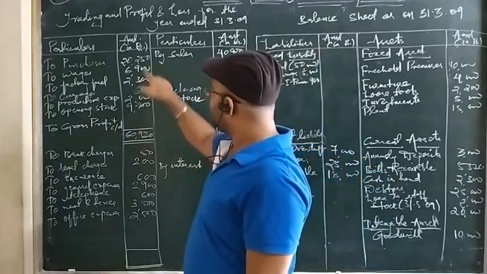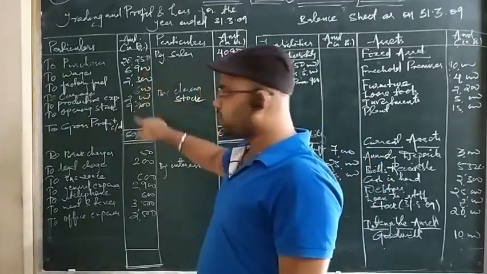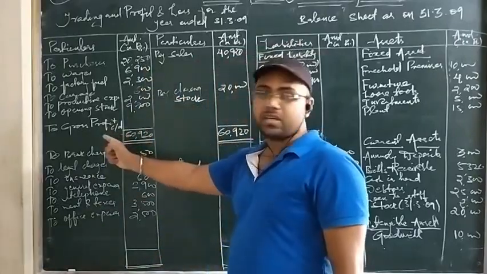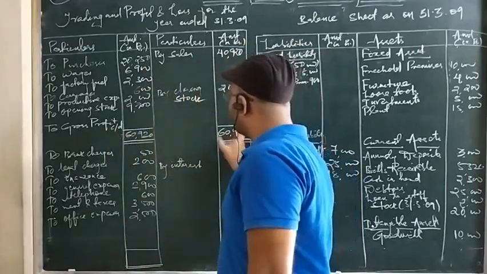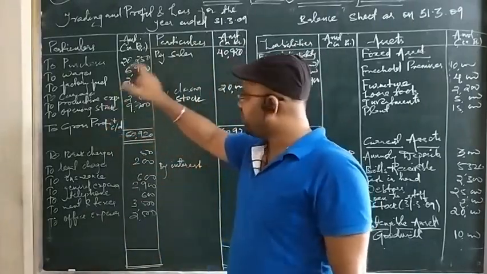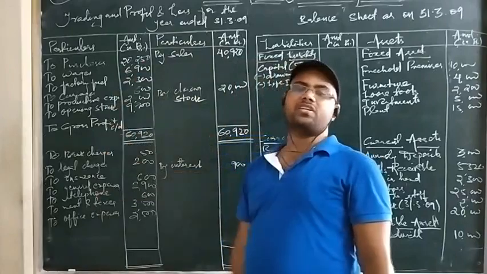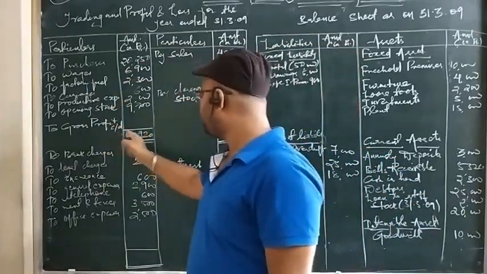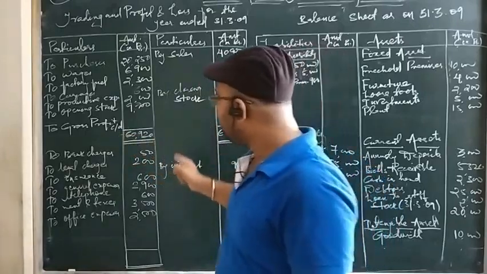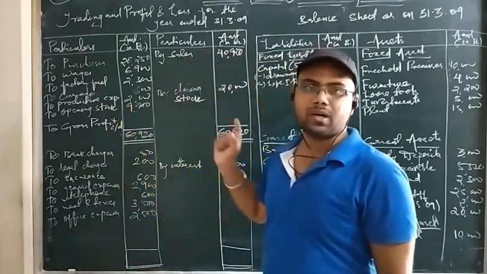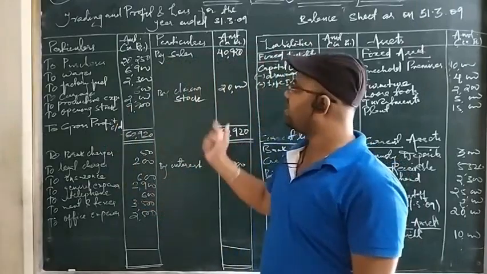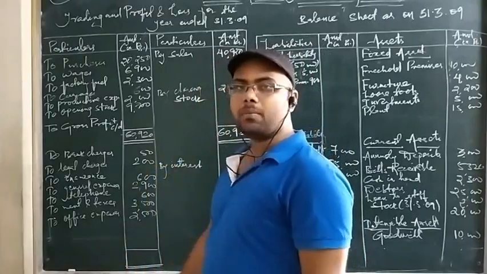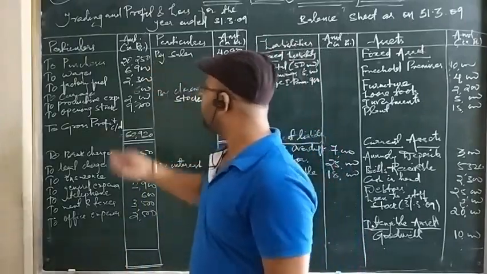So let us make a rough total of this side, so that we can subtract and get the answer as gross profit. See, without knowing the answer, why have I written here gross profit? Because I know that the income side is more than the expense side, so definitely it is a profit. That is, under the trading account, it will be gross profit. So I put here gross profit carried on, because it will be brought down on the opposite side. We just have to calculate the amount of gross profit that comes out of subtracting direct expenses from direct income. So we have taken the total of the direct income. Now we will check the total of the direct expenses.